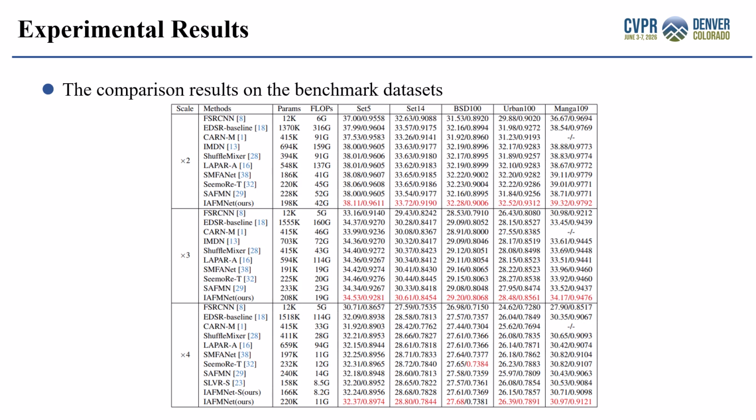We compare the proposed method with several state-of-the-art lightweight super-resolution methods on widely used benchmark datasets. The results demonstrate that IAFMNet achieves strong reconstruction performance while maintaining low computational complexity. For example, under the x4 super-resolution setting, our method achieves competitive PSNR performance on Urban100 and Manga109 with only 220K parameters and 11G FLOPs. These results validate the effectiveness of the proposed information-aware computation allocation strategy.